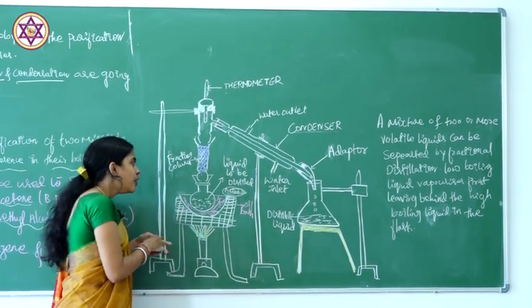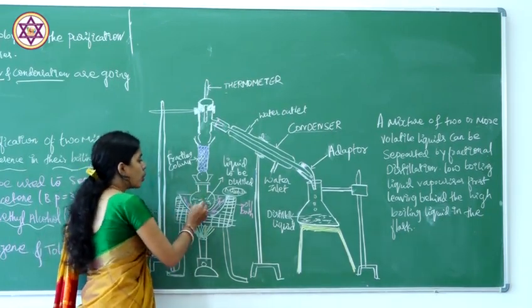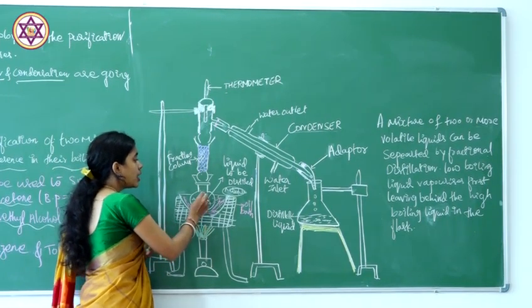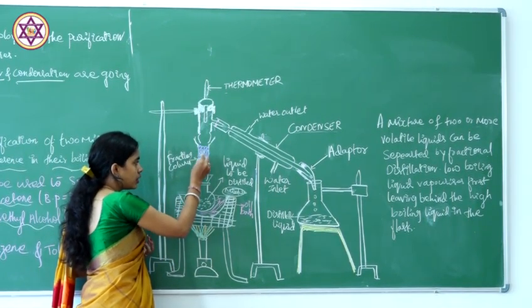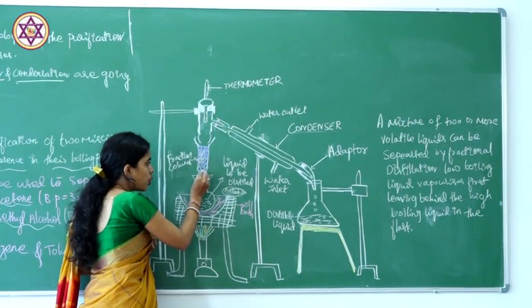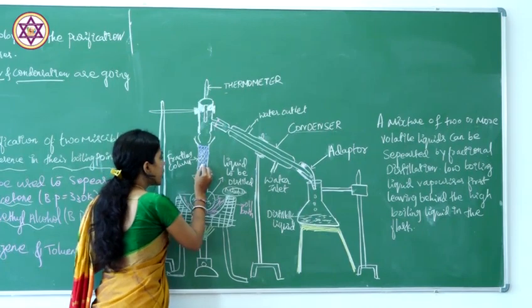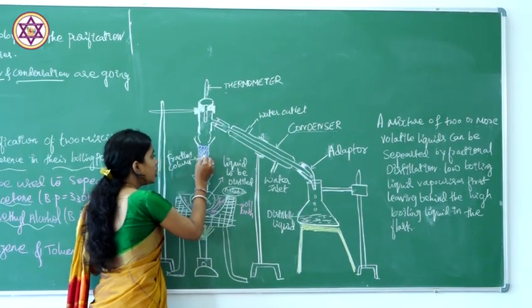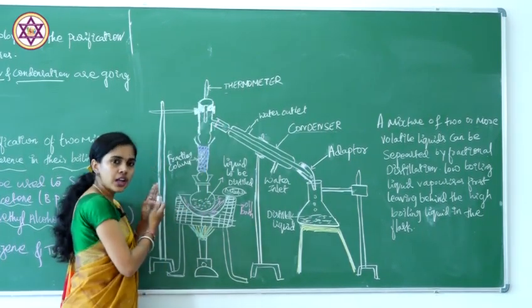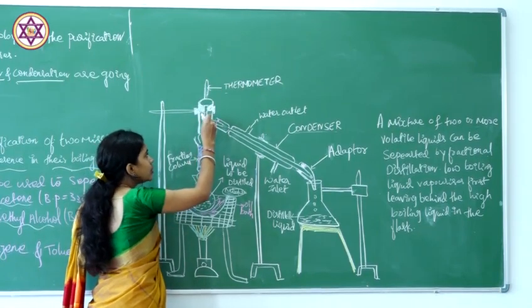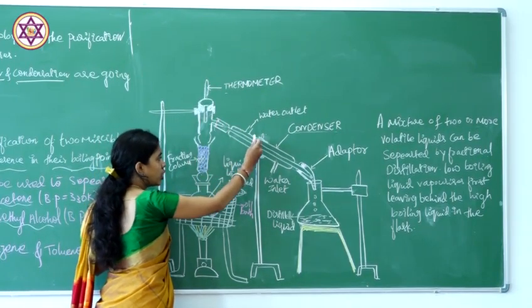But here, when the organic compound starts to boil, it can't go up directly. It has to move through the empty spaces between the beads.